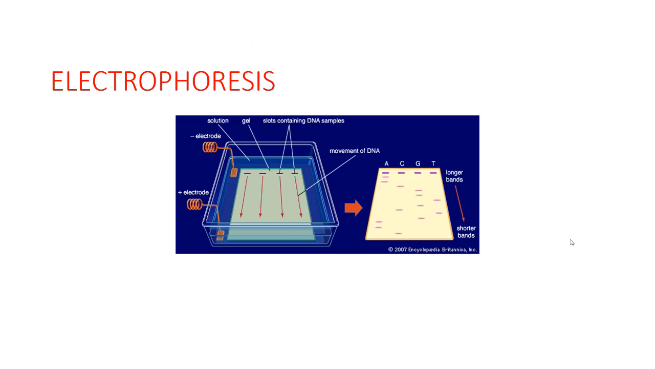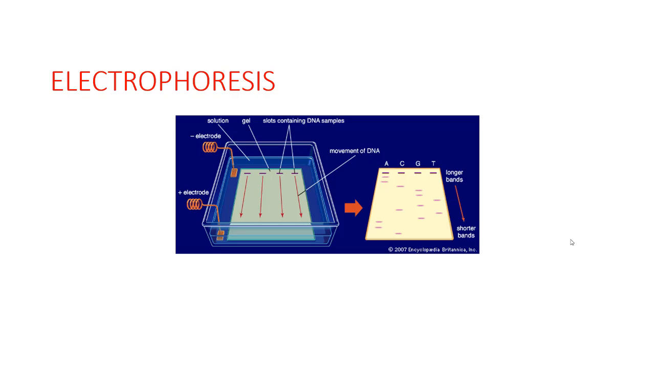Let's see the last and final one, which is electrophoresis. Electrophoresis is the movement of charged particles under the influence of an electric field. When we apply electricity, there will be movement of these charged particles. Mostly we use this for proteins and DNA, to recognize the proteins in a compound, and it is also used in DNA and RNA analysis.